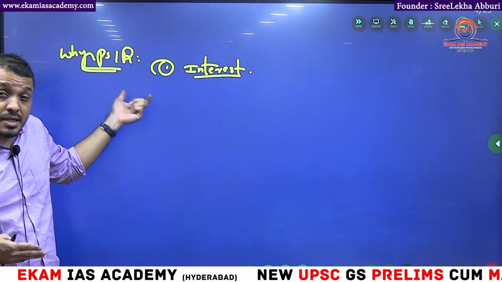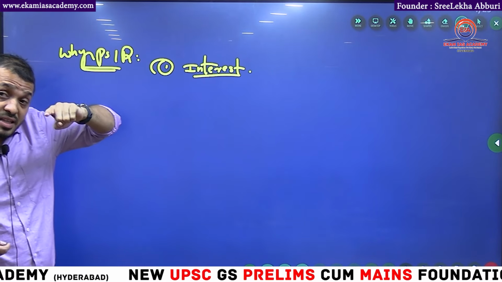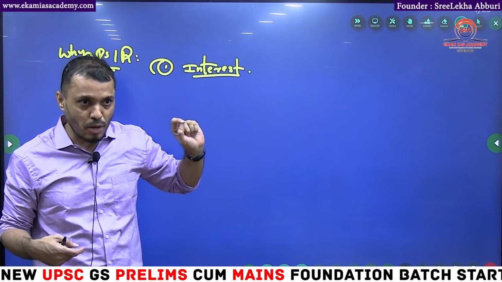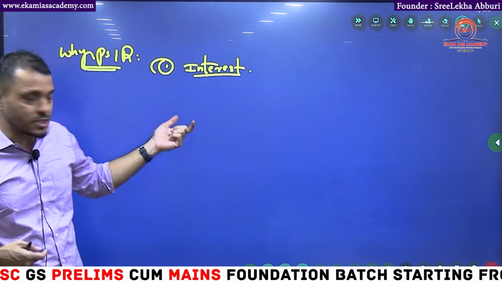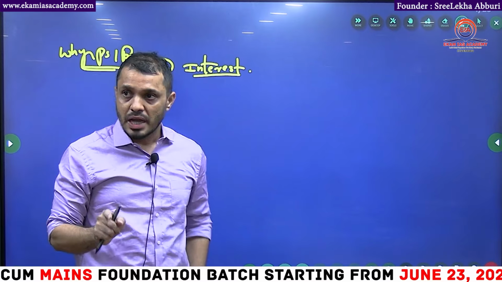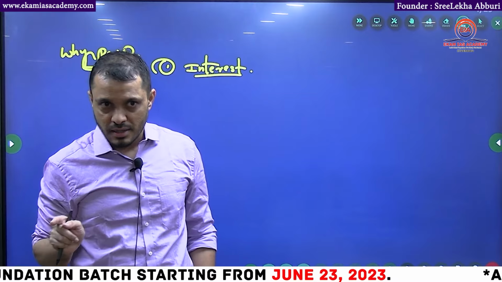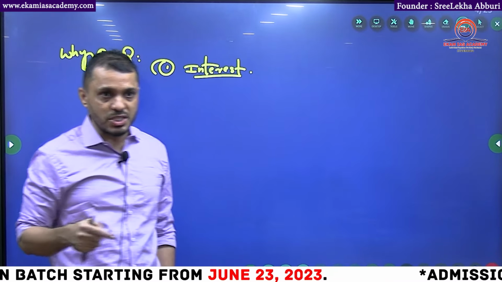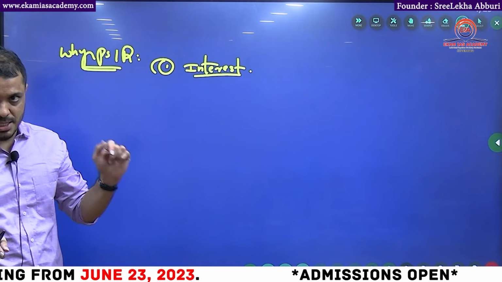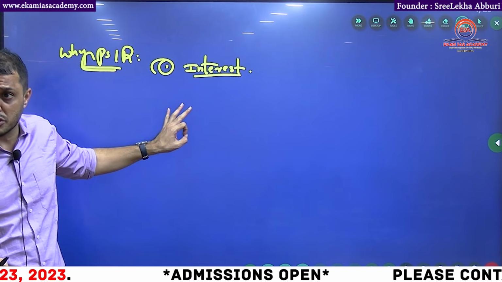So 1800 people qualified with PSIR mains. That means 1800 are in the mains, so it would have been thousands in the prelims with the PSIR optional. That means people have more interest towards this subject. Why are they interested in the subject? Because in the newspaper around 85 to 90% of the day-to-day information is about polity only. How Rajya Sabha is functioning, how Lok Sabha is functioning. I'll tell you how PSIR is going to be helpful in the GS parts later. So first, newspaper: every day you will get the newspaper.